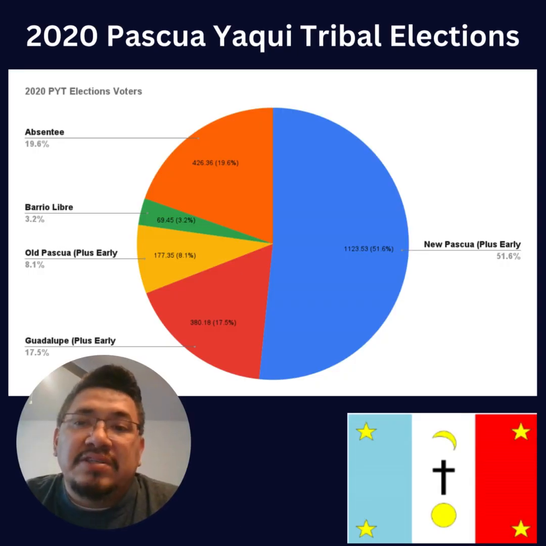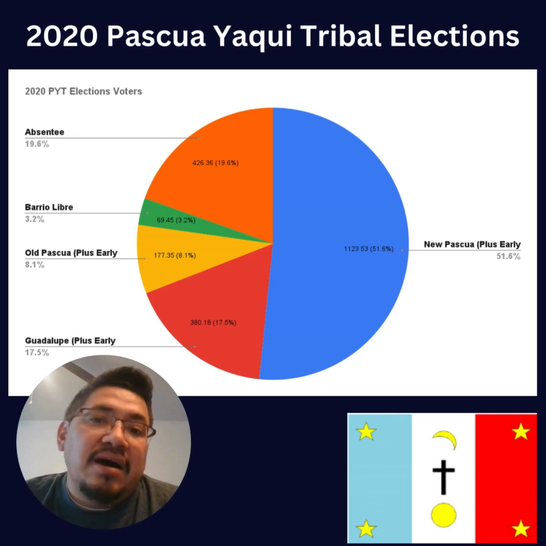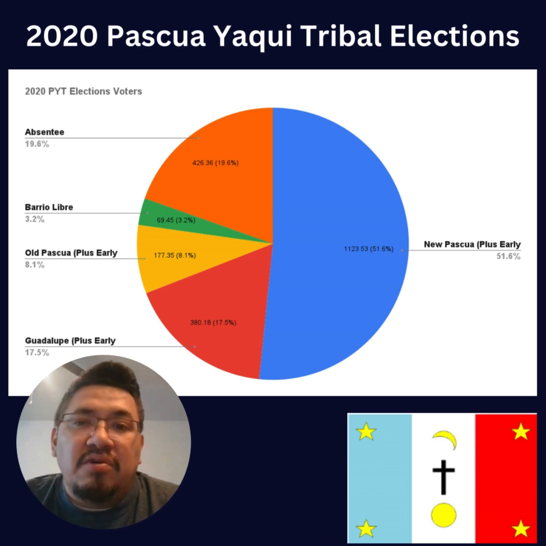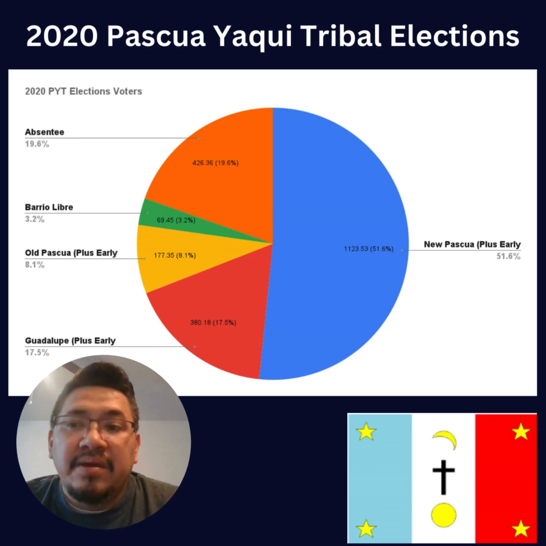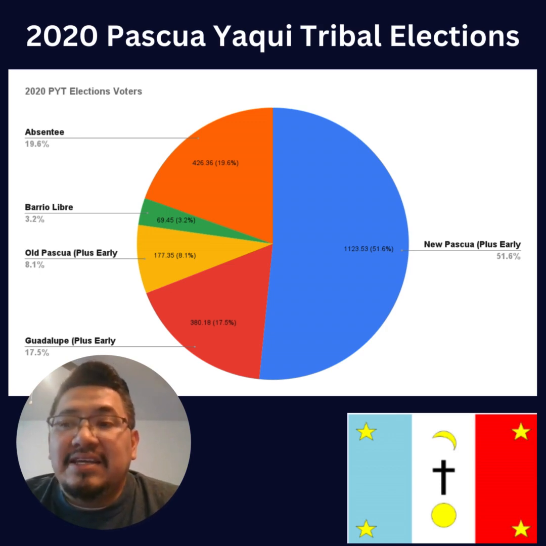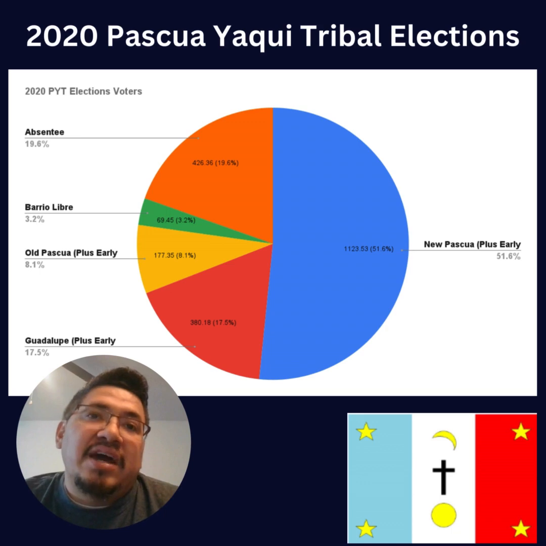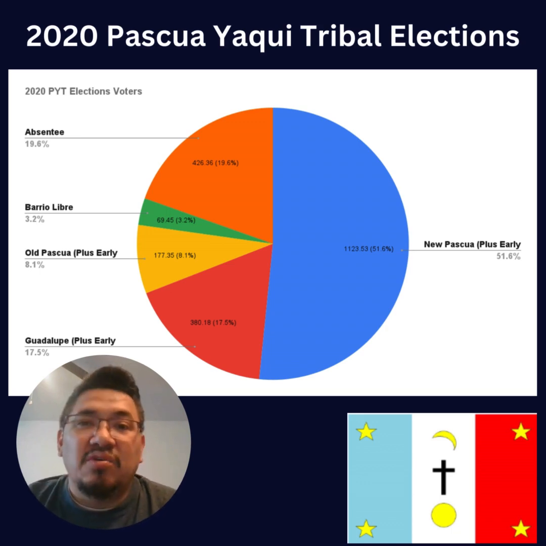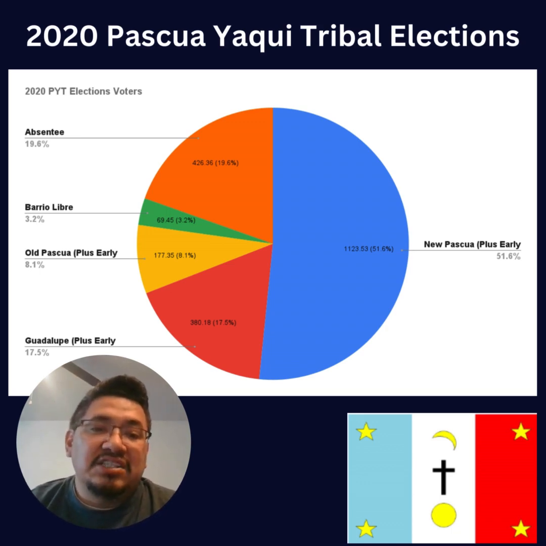This pie chart represents voter data that we collected for 2020. What I did with this was I also combined polling sites. For example, New Pascua is combined with day of voting and early voting. The same can be said for Old Pascua and Guadalupe. The biggest difference between 2020 and 2016 that you can see is the absentee voting. Remember that we were in the midst of a pandemic, so we had to kind of shift the way that we voted.